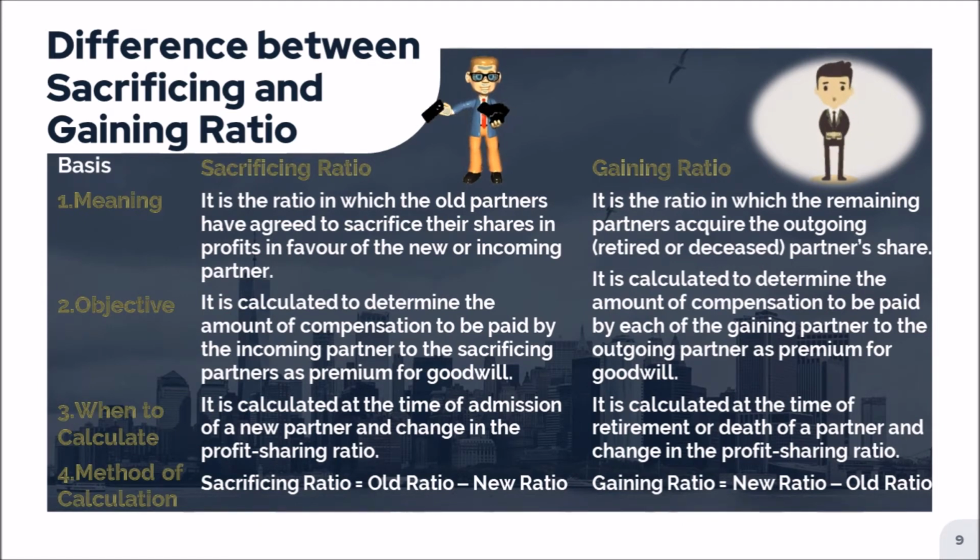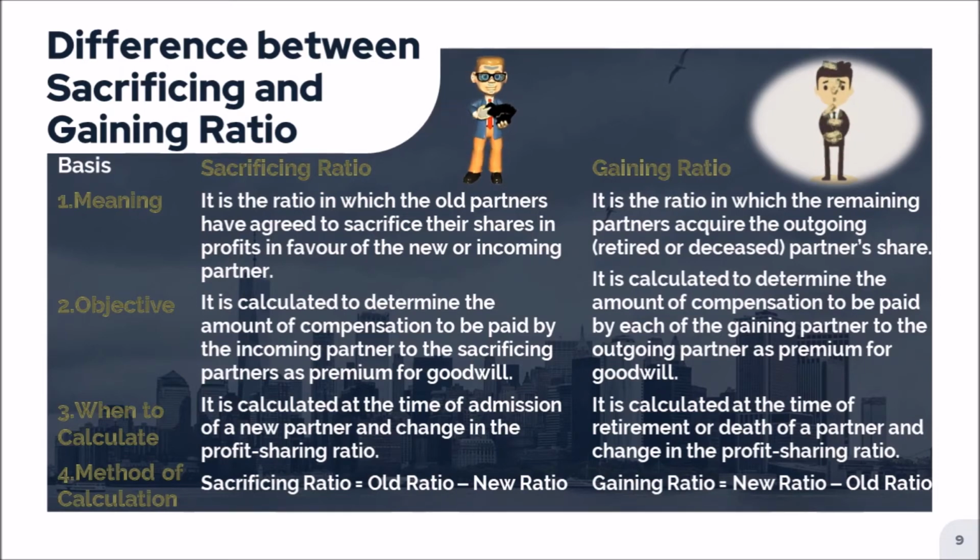Whenever a new partner gets admitted to the firm, obviously the old partners are supposed to sacrifice their share. Now let's talk about the gaining ratio. It is the ratio in which the remaining partners acquire the outgoing partner's share. And who is the outgoing partner? Retired or deceased, means either he has retired or he has died. Gaining ratio is generally calculated at that time, because the partner who is going, obviously his share will no longer exist now. So his share will be acquired by the remaining partners.